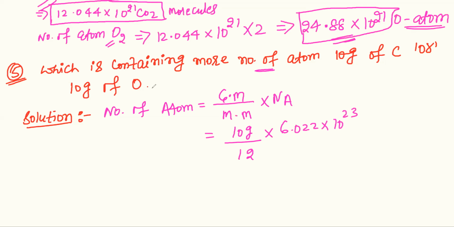First we find for carbon and second for oxygen. So carbon molecular mass is 12.